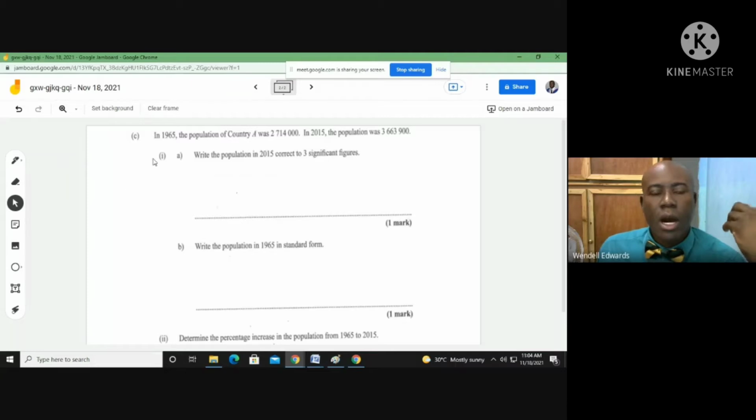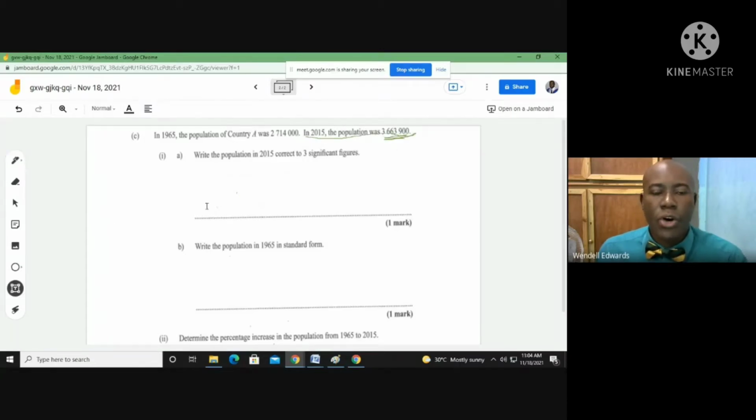Question one, part C says that in 1965, the population of a country A was 2,714,000. In 2005, the population was 3,663,900. The question wants us to do, in part A, write the population in 2015 correct to three significant figures. So firstly, we need to identify the population in 2015.